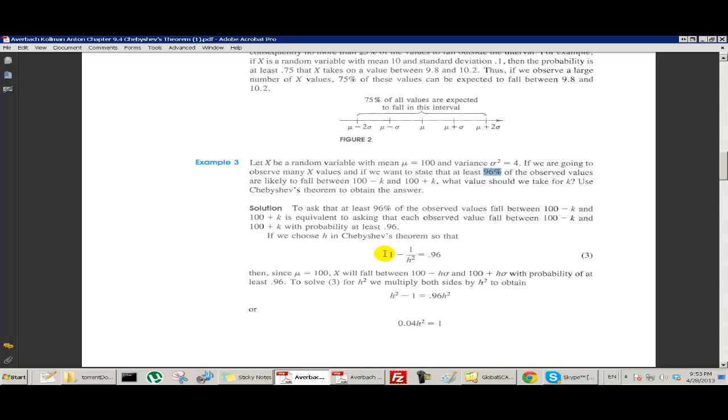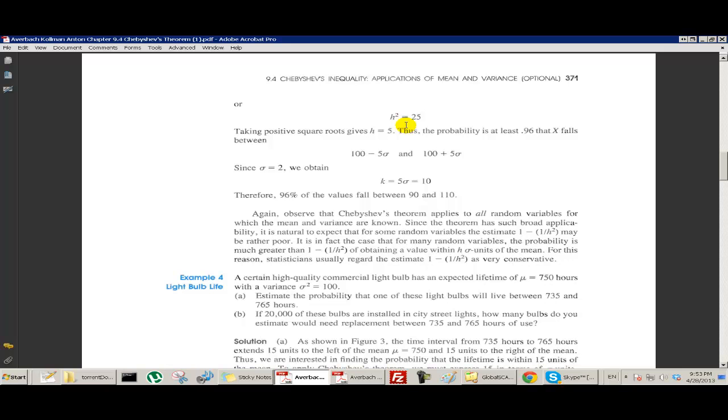So we say this should be equal to 0.96, and we solve for h. We move terms over and get h squared equals 25. Taking the positive square root, we get that h equals 5.